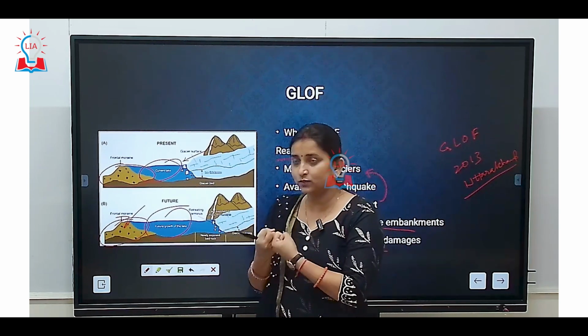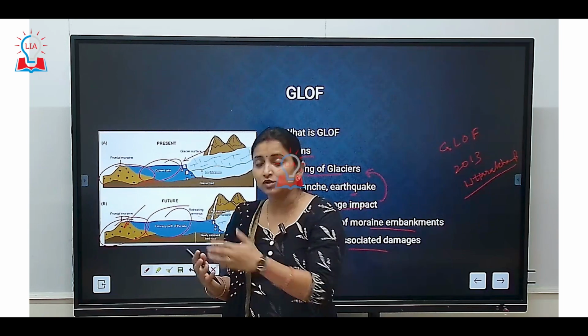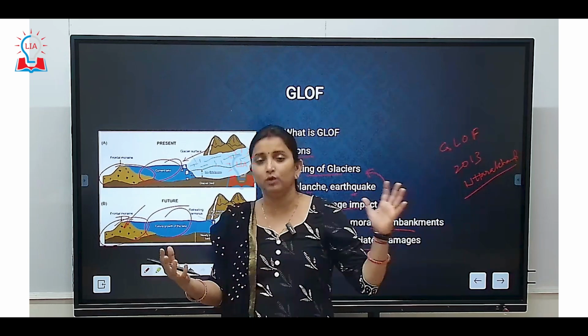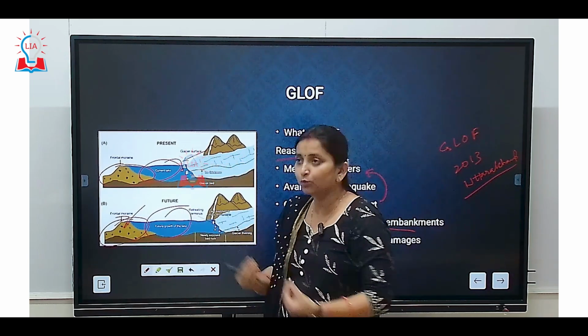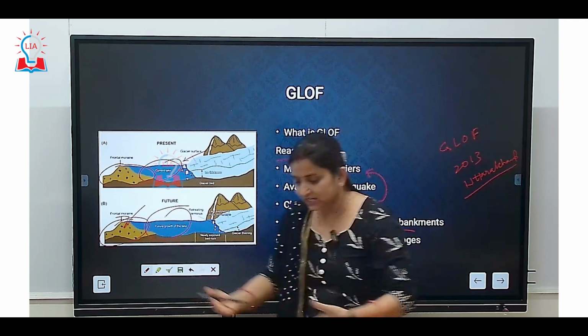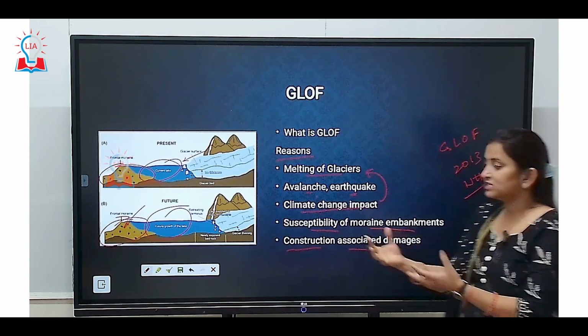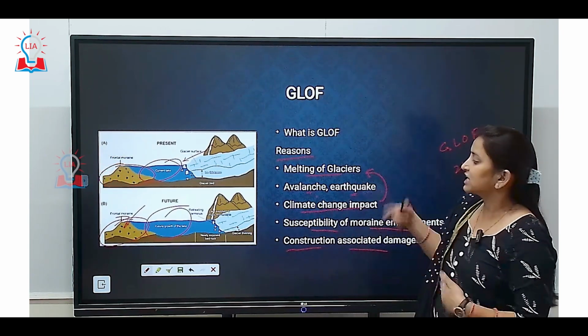The balance between soil and the forest ecosystem is lost because you either undertake deforestation or the soil becomes open to rain, which makes the soil easily movable, because of which it can lead to GLOF. So construction associated damages make the area more vulnerable to shift, which can cause GLOF.